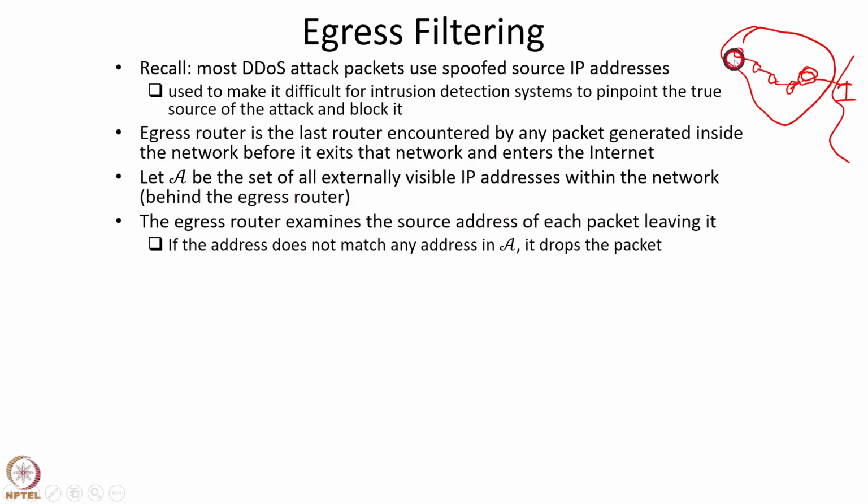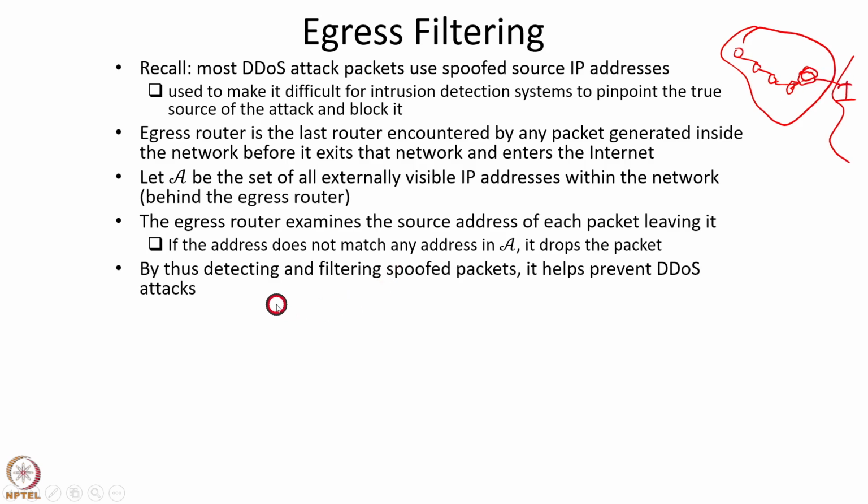So if any spoofed packets are sent, then they are dropped by this egress router. They do not travel into the internet and cause harm to victim computers. So by detecting and filtering spoofed packets, it helps prevent distributed denial of service attacks.